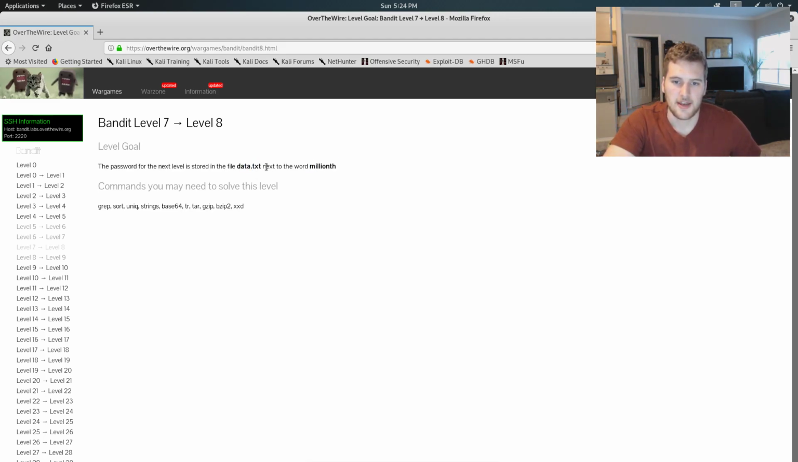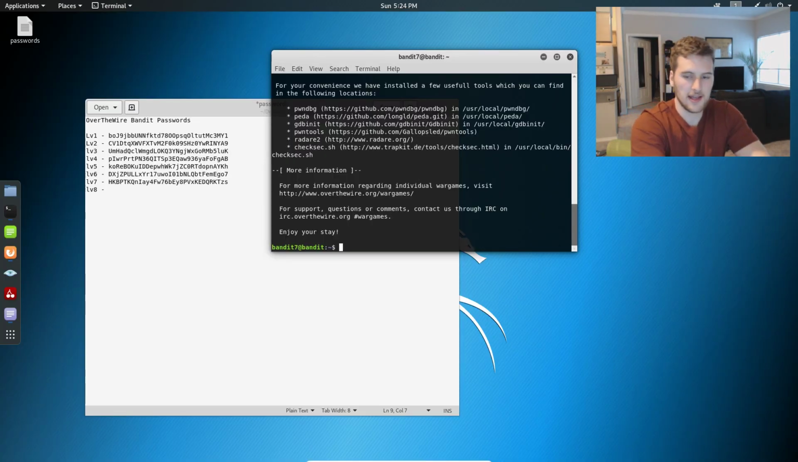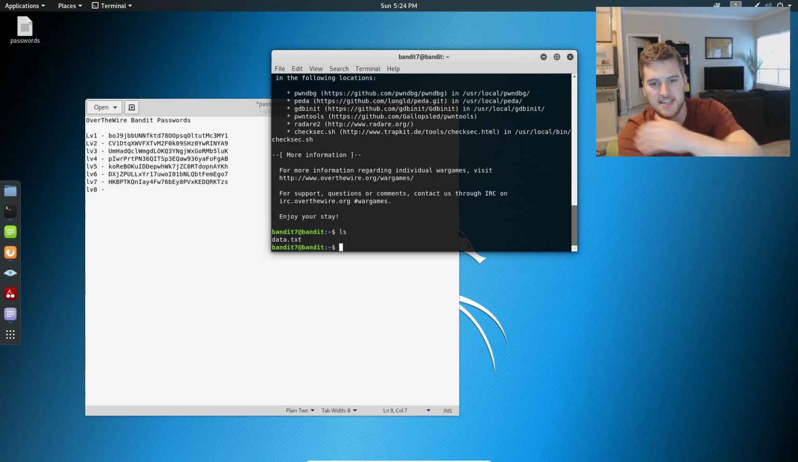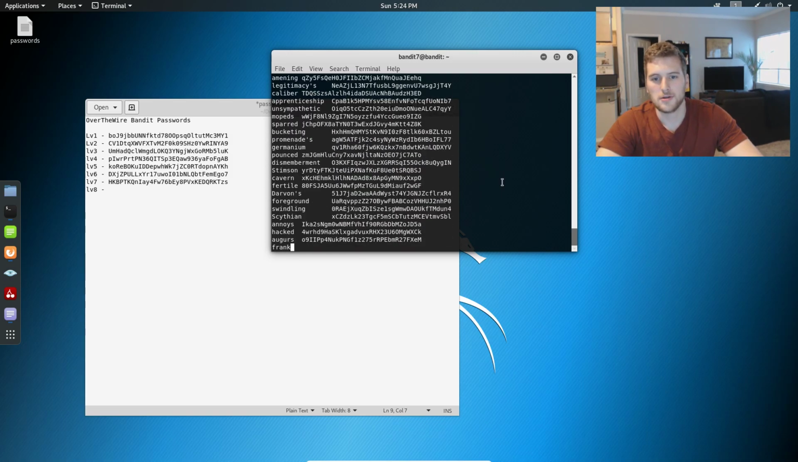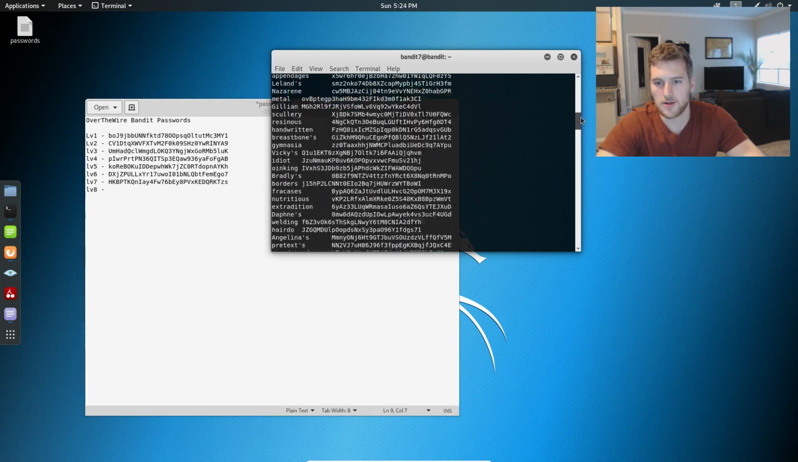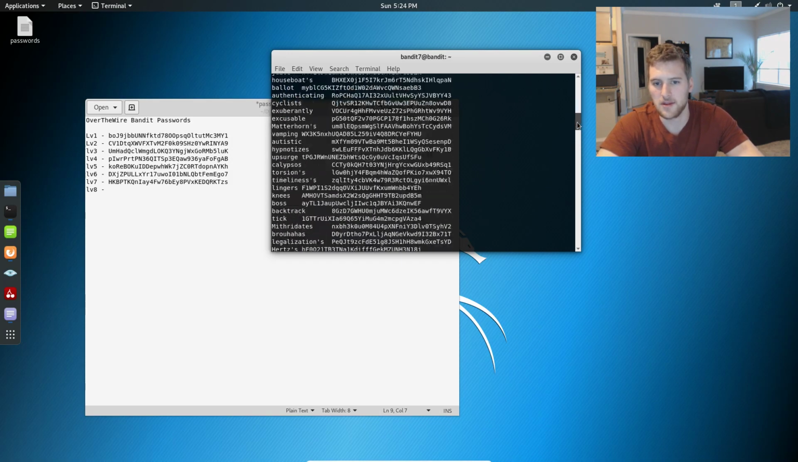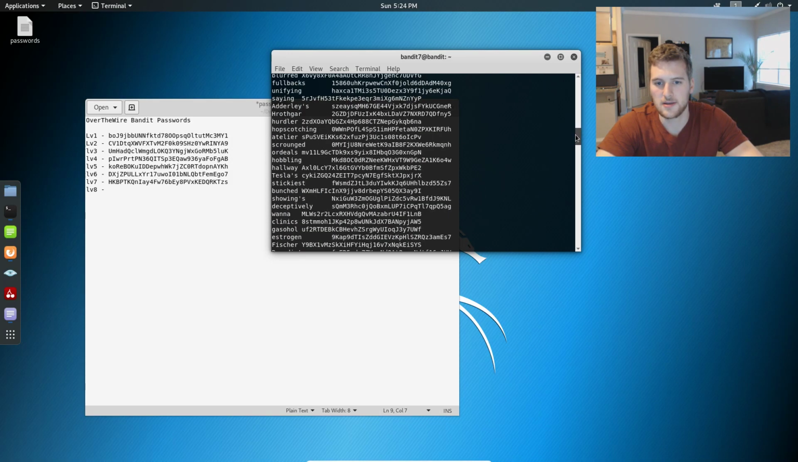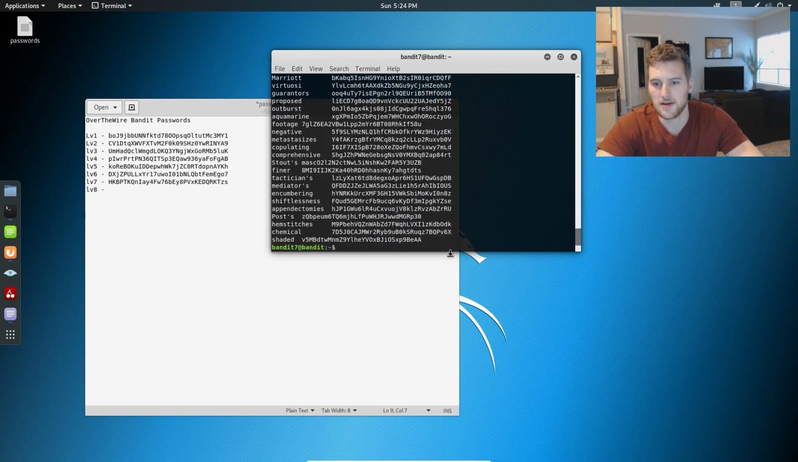So first we got to find that next to the word millionth. So if we just do ls, data.txt is right there. If we cat data.txt, there's a decent chunk of data in there that we don't really want to just go through line by line to find millionth. It wouldn't take too long, but not practical.